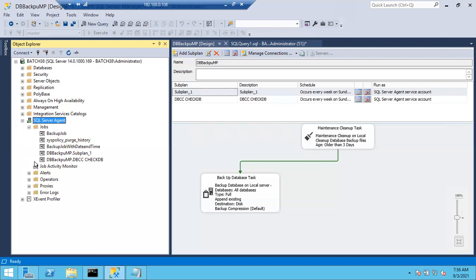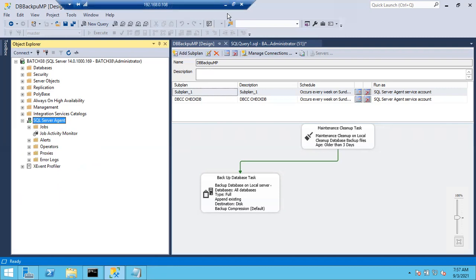Using the alerting system, you can get an email if your data file is going to full or more than 90%, if your log file is more than 90%, or if a login fails, or if the CPU is more than 90%, or if the memory is more than 90%, or blockings are more than 5 or 10, whatever you want to put as a threshold limit. So by using SQL Server, you can configure all those alerts. So how to configure the alerts? You can see the folder here.